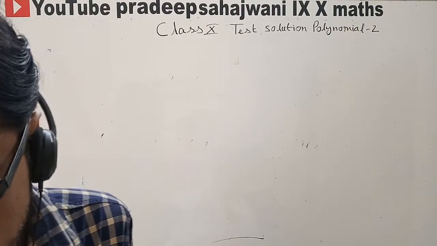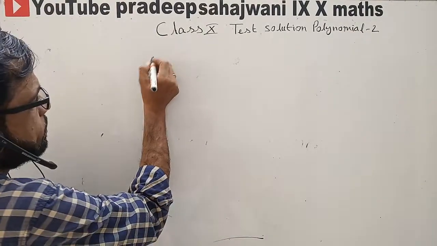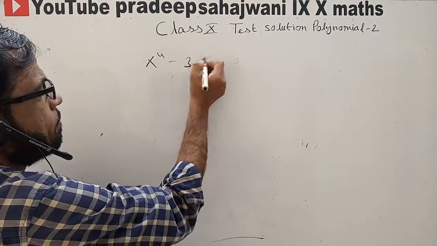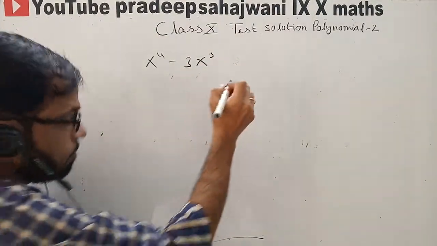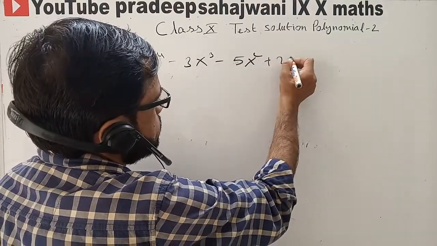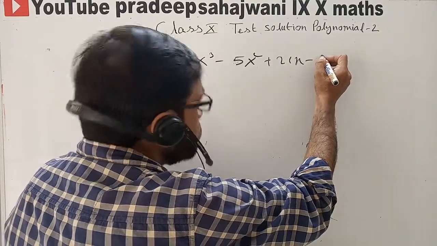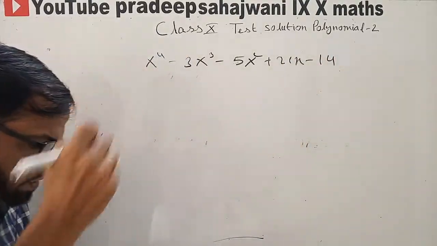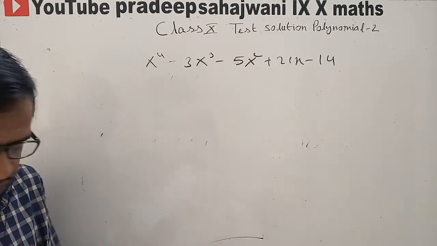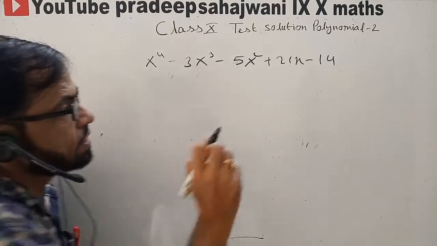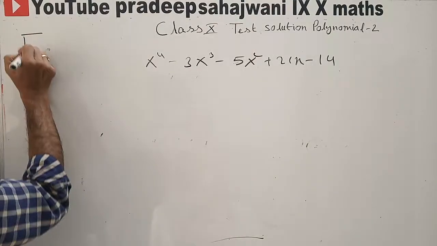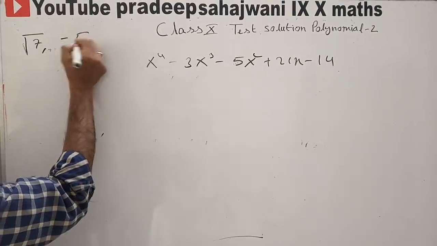Find all zeros of the polynomial x to the power 4 minus 3x cube minus 5x square plus 21x minus 14, if the two zeros are root 7 and minus root 7. Okay, so the two zeros are root 7 and minus root 7.